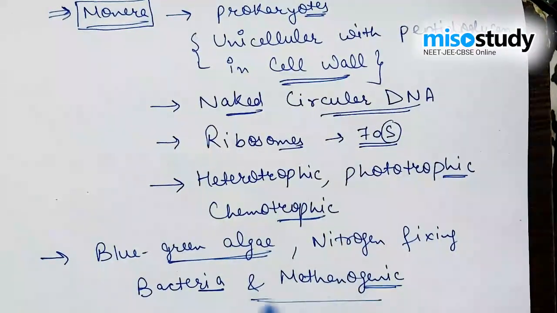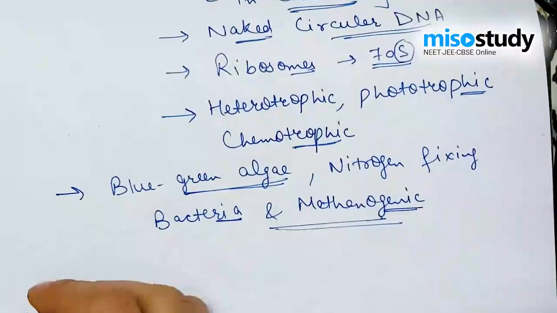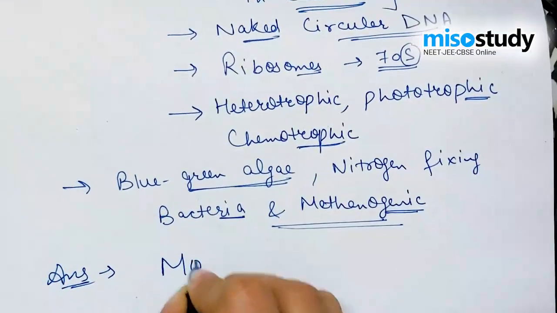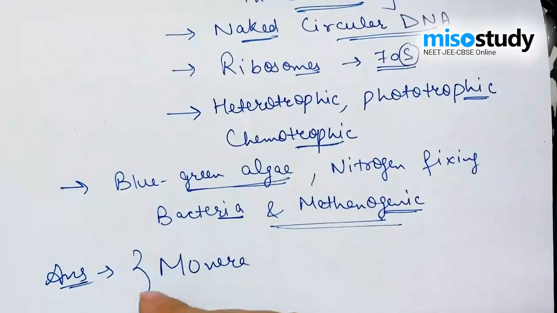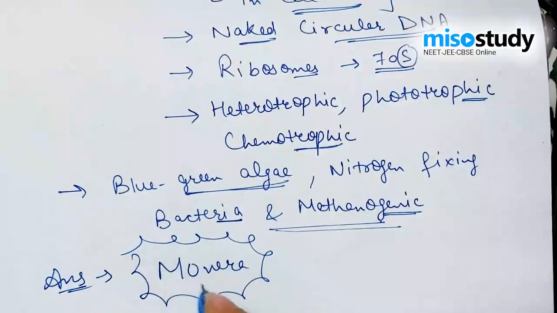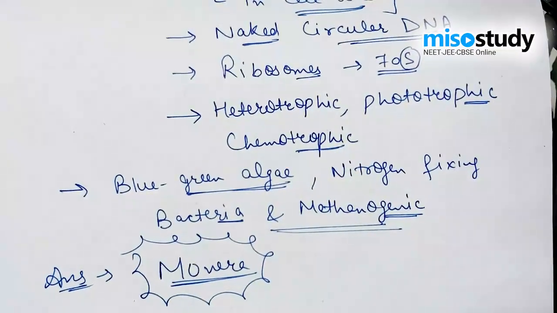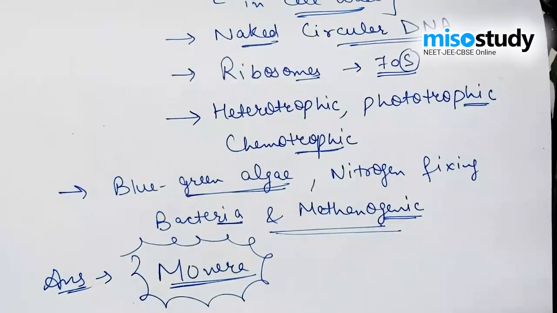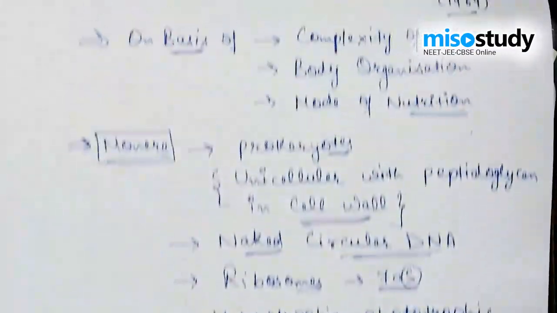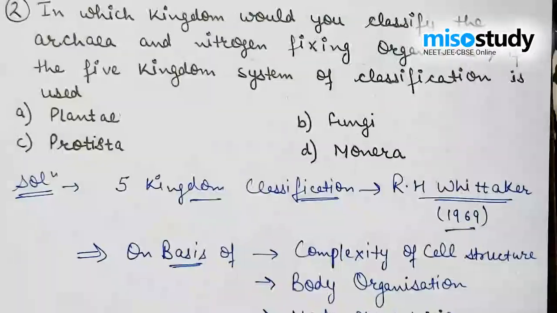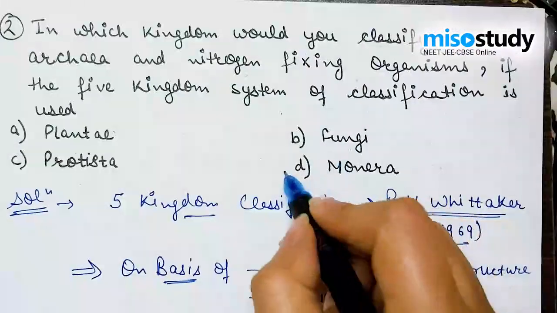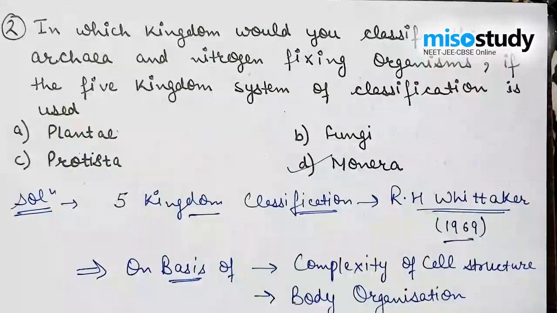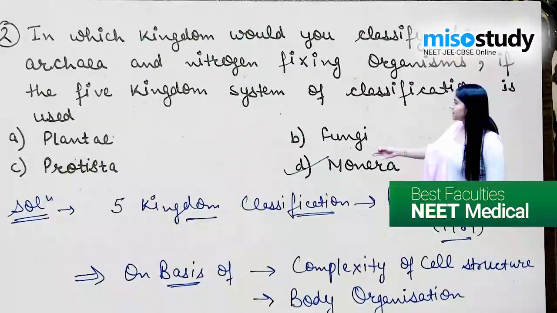So all these features come under only one kingdom, known as Kingdom Monera. So the right answer for the question is Kingdom Monera, which is categorized into Archaebacteria and Eubacteria in the six kingdom classification given by Carl Woese. So in the five kingdom classification, the right answer is Kingdom Monera, option D. Let's move on to the next question.